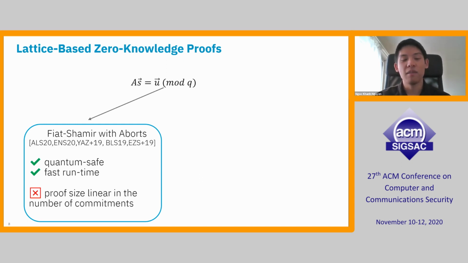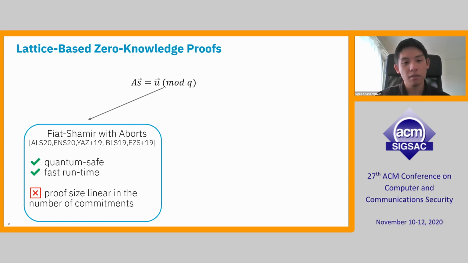Then more recently, we have other techniques which follow the Fiat-Shamir with aborts paradigm. They also rely on quantum safe assumptions, but the proof size is much smaller than for the Stern proofs. The runtime is also pretty fast because the protocols can be implemented using the algebraic structure of the underlying ring, for example the number theoretic transform for polynomial multiplication.